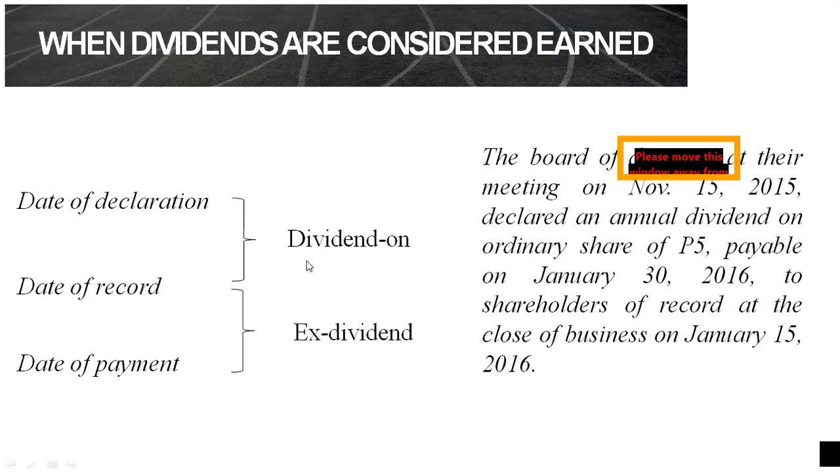Pag sinabi nating dividend on class, ang ibig sabihin niyan that from the date of declaration until the date of record, kapag nabenta mo ang iyong share within this date of declaration until date of record, your shares are selling dividend on. So, ibig sabihin, kapag binenta mo yung share, kasama na mabebenta yung dividend, the right to receive the dividends attached to your share.